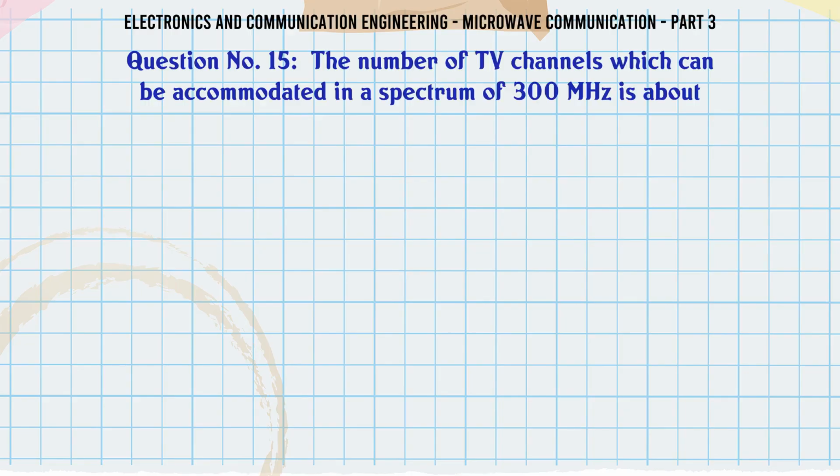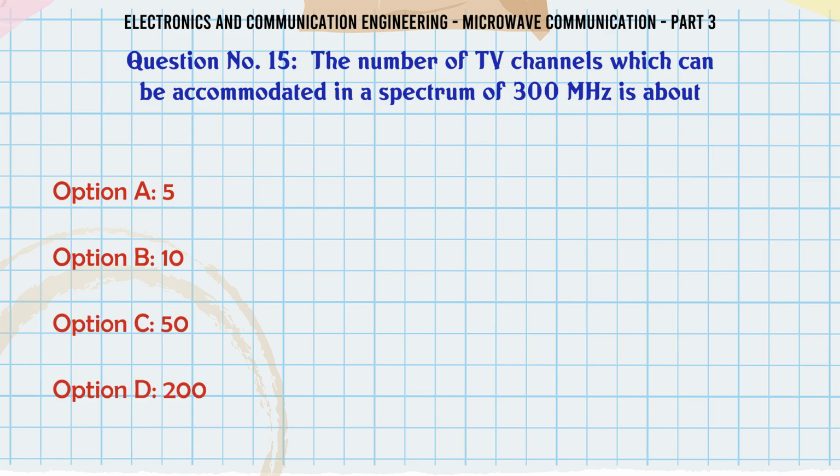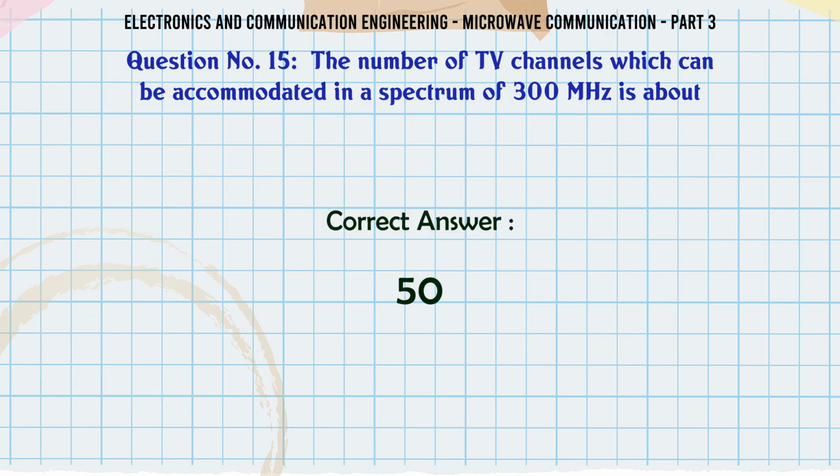The number of TV channels which can be accommodated in a spectrum of 300 MHz is about: A. 5, B. 10, C. 50, D. 200. The correct answer is 50.